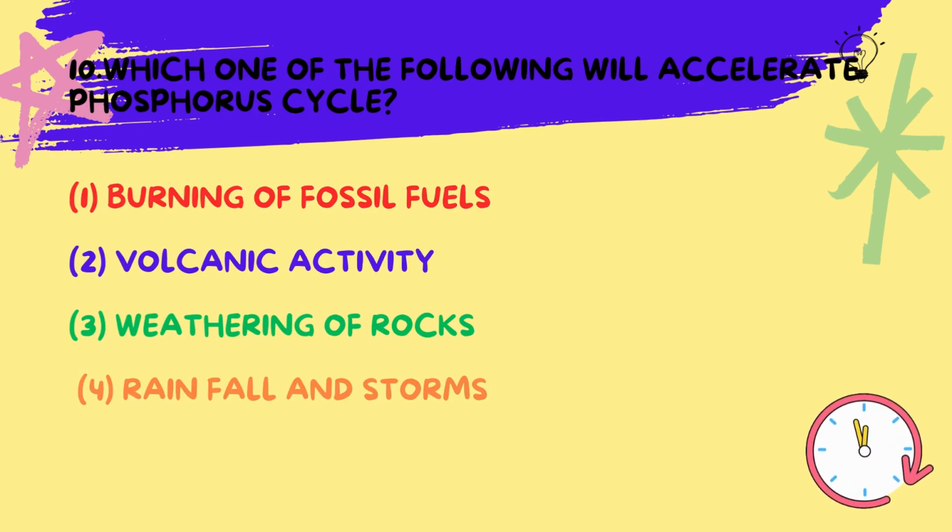When rocks that contain phosphorus minerals are broken down by natural processes such as wind, water and temperature changes, phosphorus is released into the soil and water. This phosphorus can then be taken up by the plants and enter the biological cycle. Unlike other biogeochemical cycles, the phosphorus cycle does not typically involve the atmosphere. So activities like burning fossil fuel and volcanic activity do not play a significant role in accelerating it. Rainfall and storms can aid in the weathering process but are not the primary mechanism. Hence the correct answer is weathering of rocks.